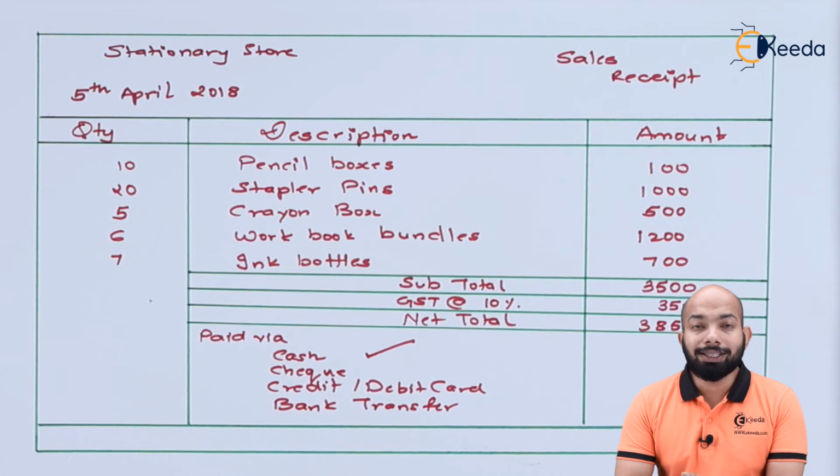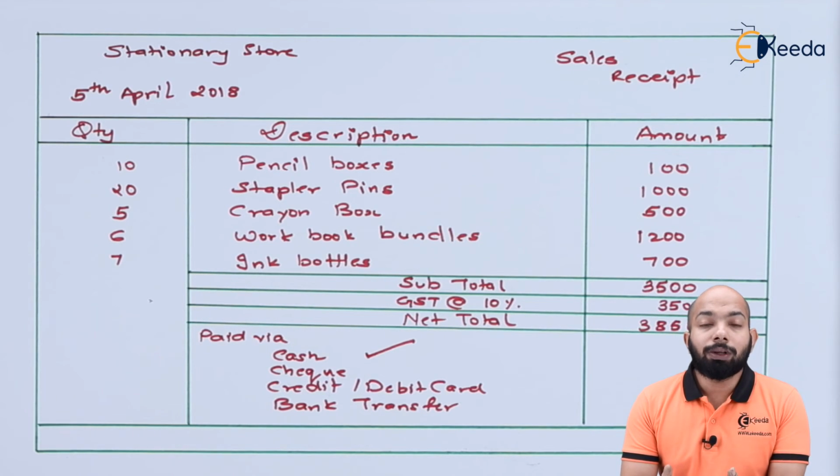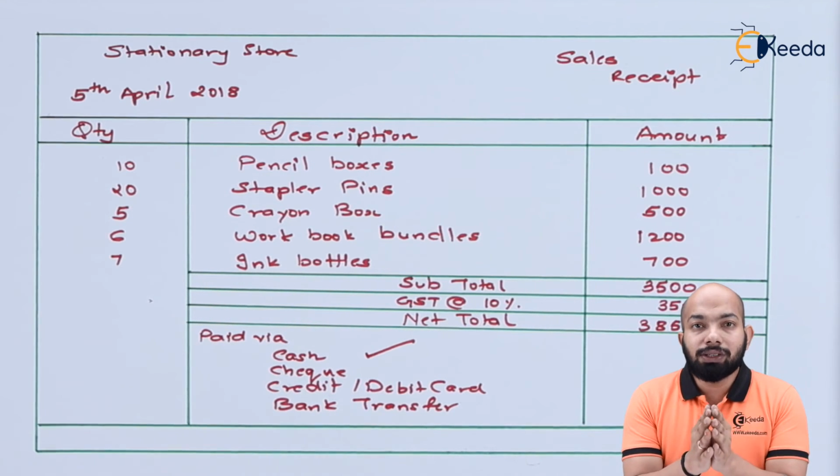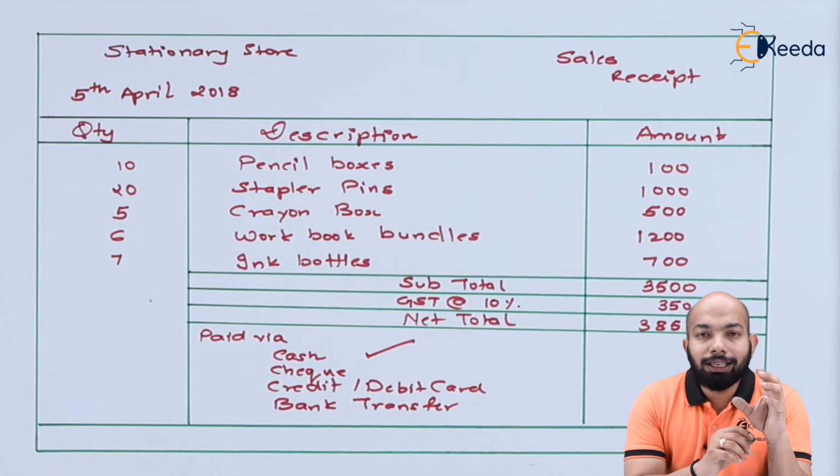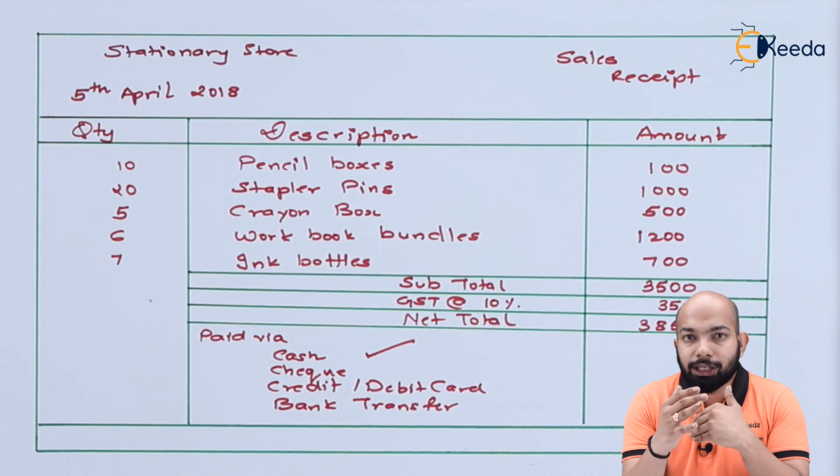Just to note down certain points, you have to be very thorough about what has been mentioned. That means in the question, the number of transactions, accordingly, you have to prepare the format. Also, make sure that the end format includes all these details, that means subtotal, taxes, and net total, along with the payment options. That means whether it has been paid via cash, debit or credit card, check, or bank transfer. Whenever these transactions are mentioned, the upper part will vary. The transaction details and the specific details should be part of one specific format itself. There should be no extension down there.